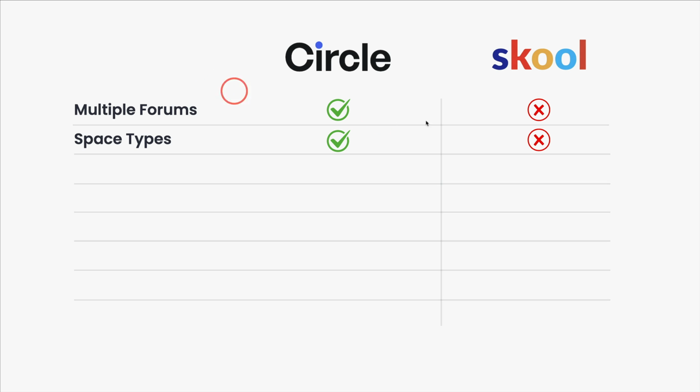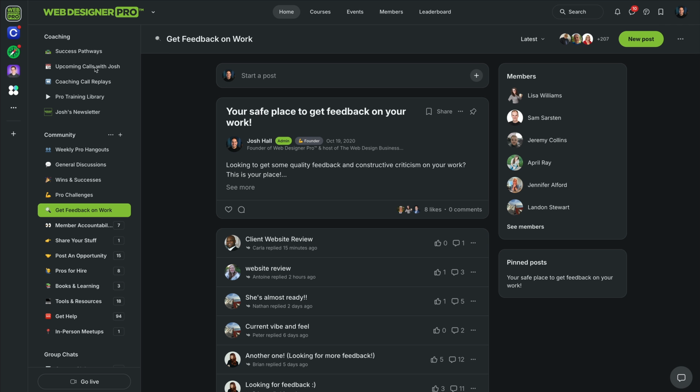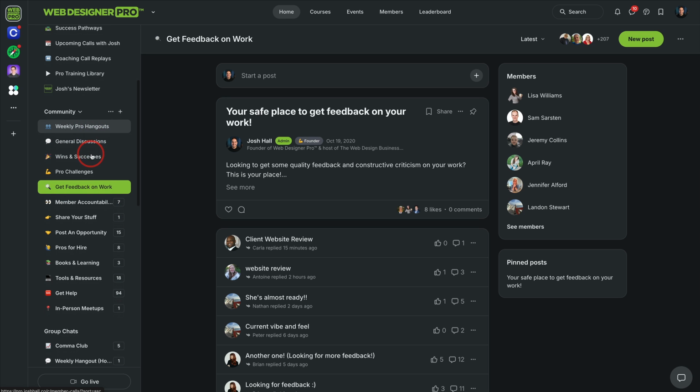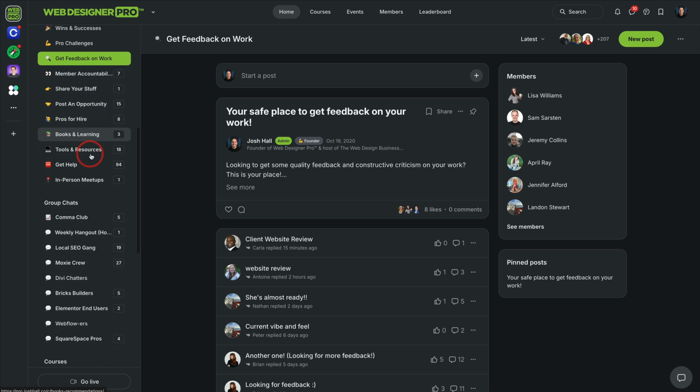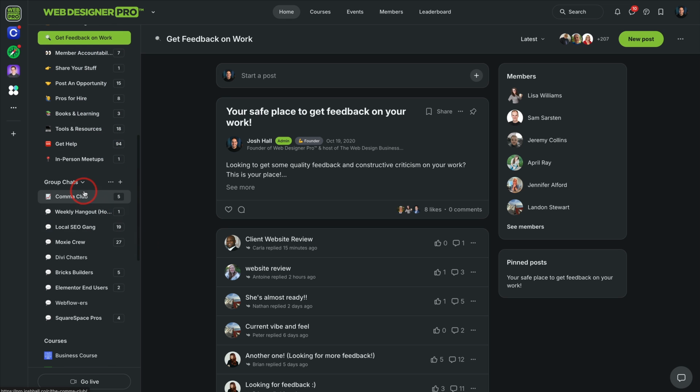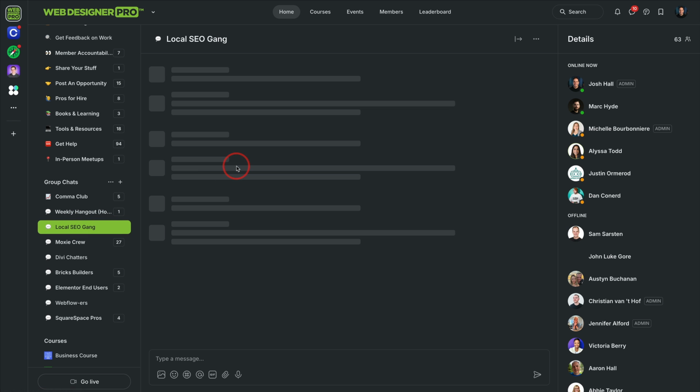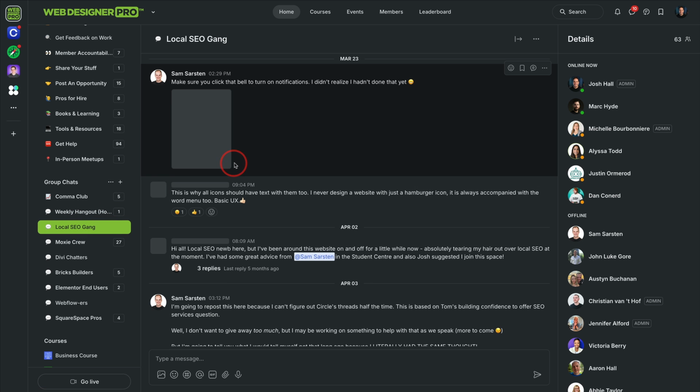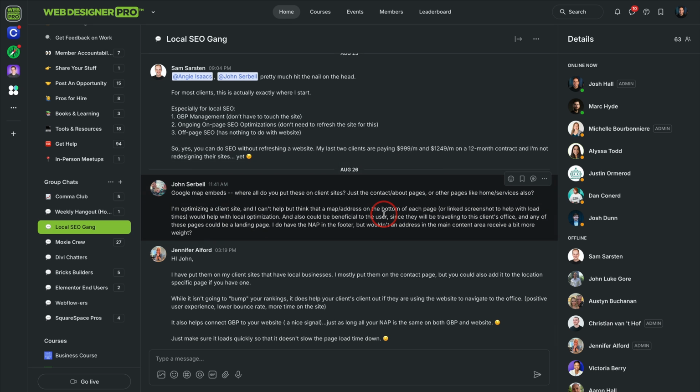Now, something that Skool absolutely does not have is space types. What I mean by that is we looked a little bit earlier at these weekly pro hangouts. Well, you can create different types of spaces. You'll see here in my community in Circle, I have group chats, which look like this, but they're very different than a feed or a forum. It kind of looks like Slack. It's a dedicated chat space for the people, in this case, who do local SEO.